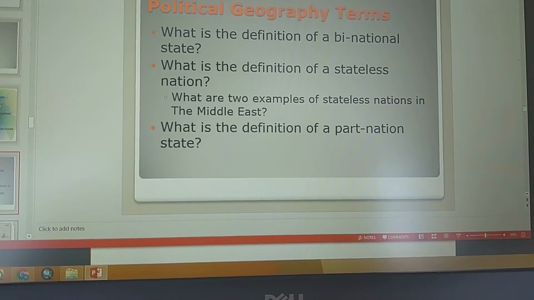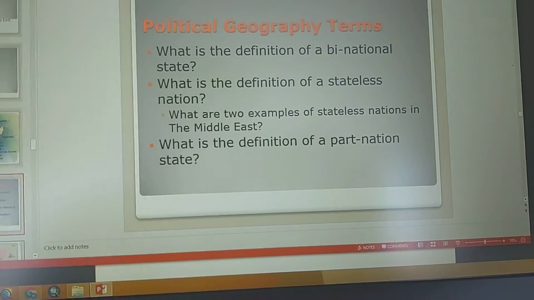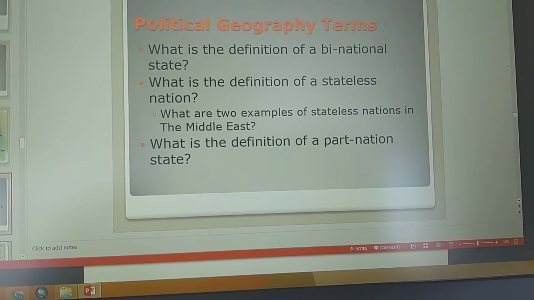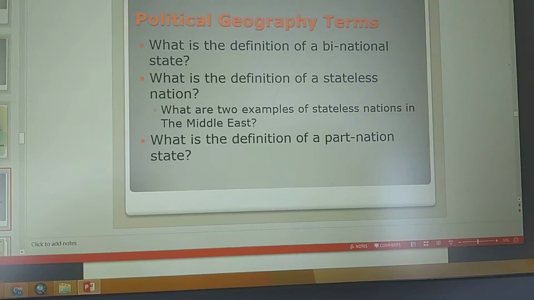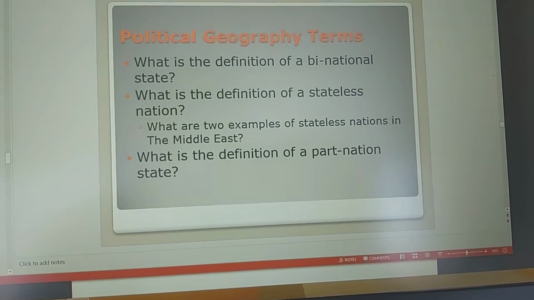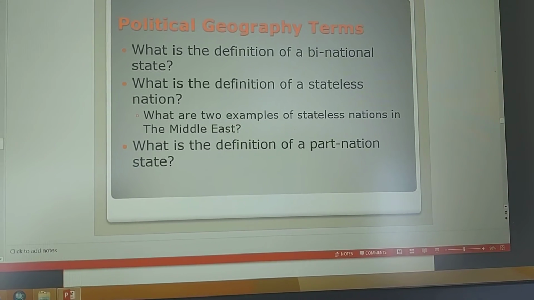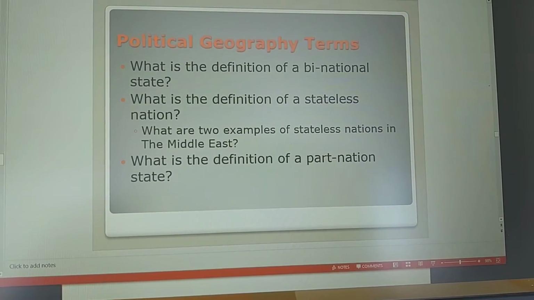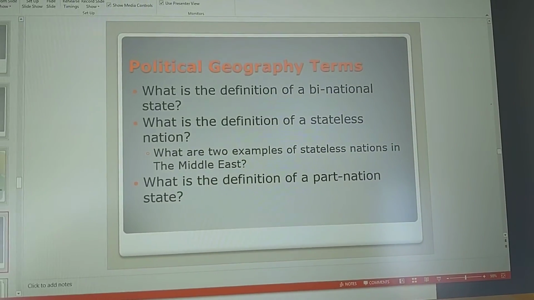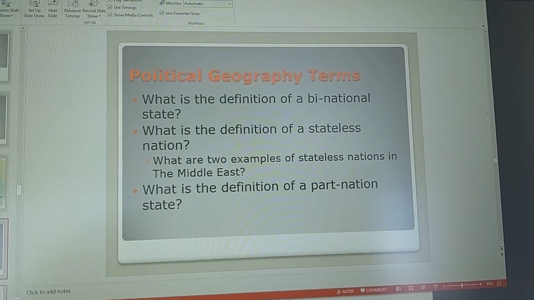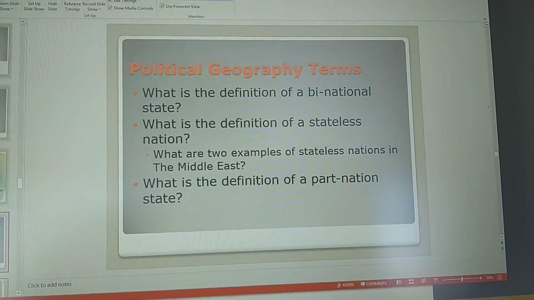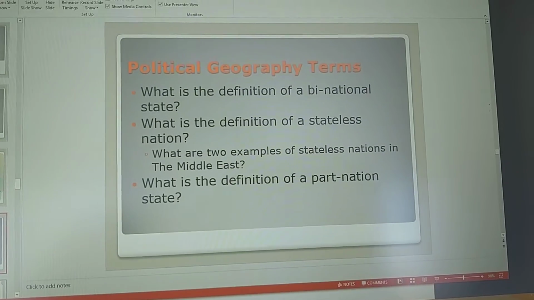Very straightforward. A stateless nation is a nation, remember, people of the same ethnic identity, that's the definition of a nation, that do not have a homeland, okay? Good examples of this would be the Kurds and the Palestinians, okay? They are two nations that do not have a homeland, okay? The largest one is the Kurds in the world.